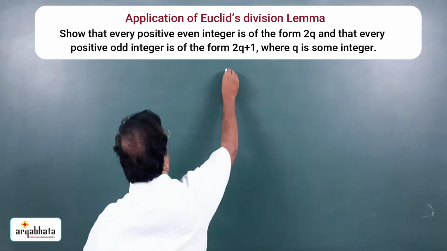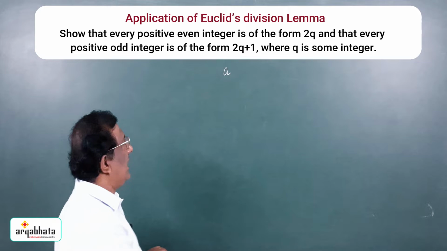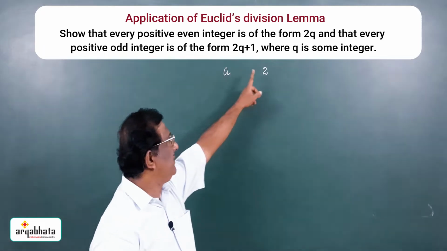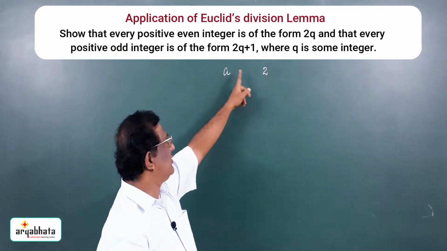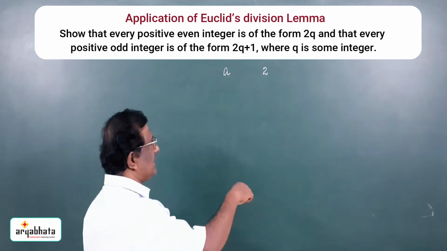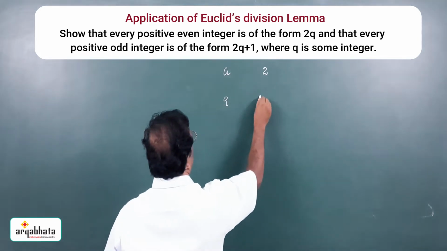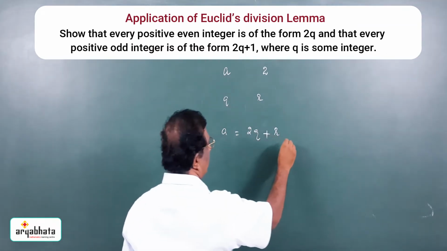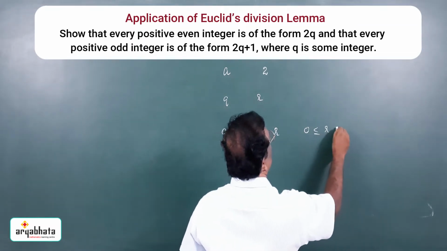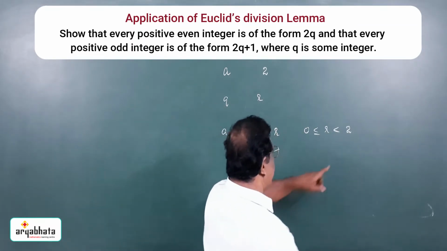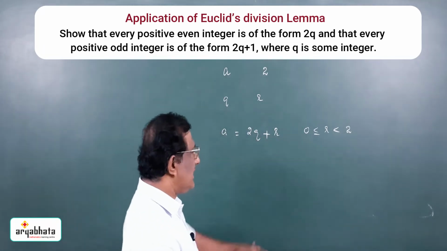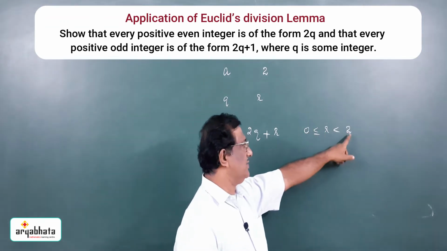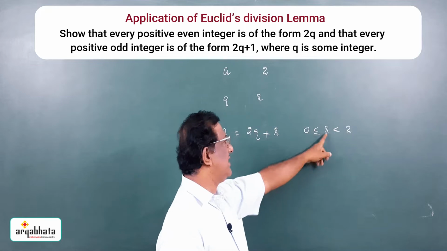Let a be any positive integer and in the place of b I am going to take 2. a and b are two positive integers. Then there exist integers q and r such that a is equal to 2q plus r, where 0 is less than or equal to r, strictly less than 2. Here r is an integer, greater than or equal to 0 and strictly less than 2.